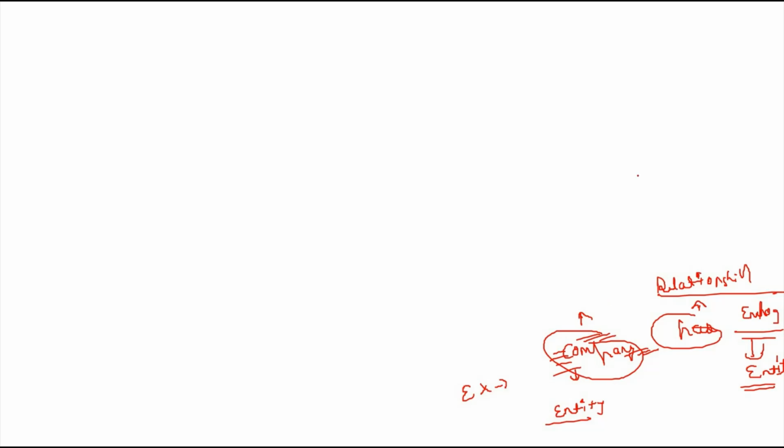There are also entity types, like strong entity type and weak entity type. These concepts are also there, but they are not among the most important.